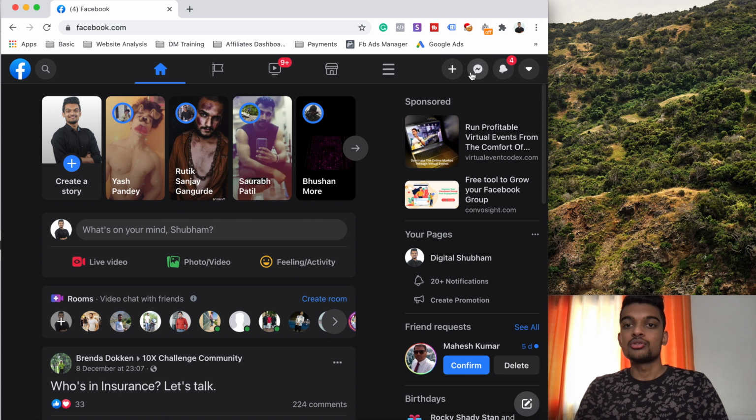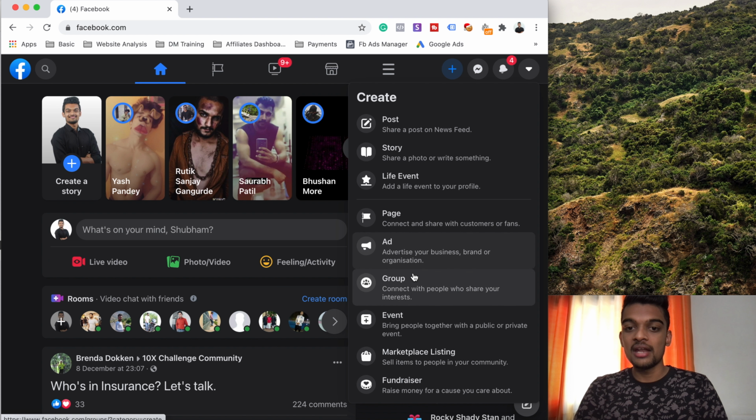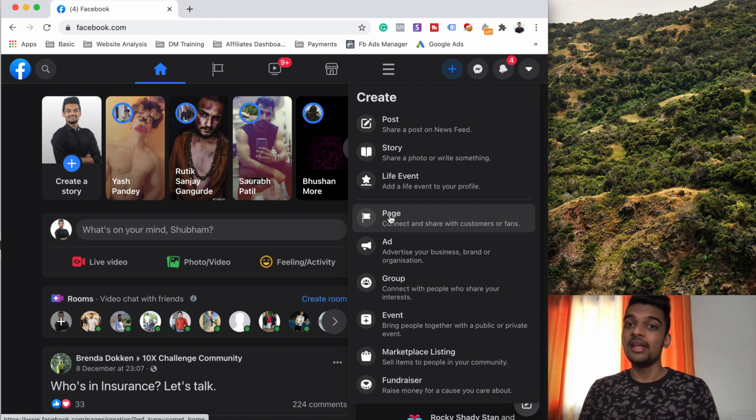All right, so are you able to see this plus, this create button? Then just click on this create button and you can create a group from here and a page from here. These are normal steps. Anyone can create it, or if you face any difficulty then just watch another YouTube video on how you can create a page or a Facebook group.